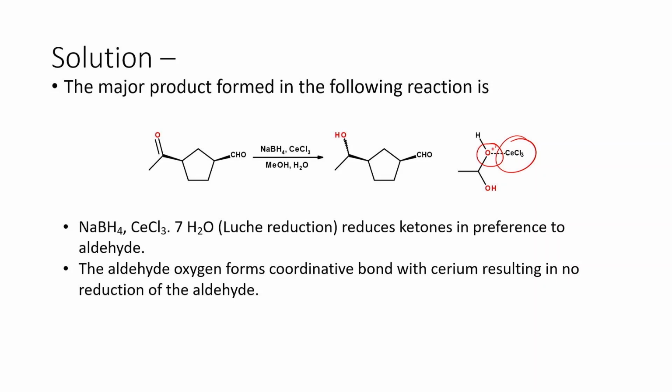So that is the reason it does not undergo reduction under Luche reaction conditions, that means sodium borohydride, cerium chloride, 7H2O conditions. So the aldehyde remains intact, and the ketone carbonyl undergoes reduction by sodium borohydride. So one is protected by the cerium chloride, another one undergoes reaction. So this is how the whole process takes place. So we say this is a chemoselective reduction of ketones in the presence of aldehydes.